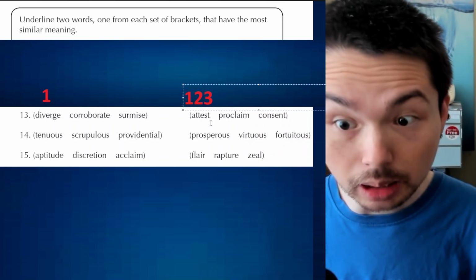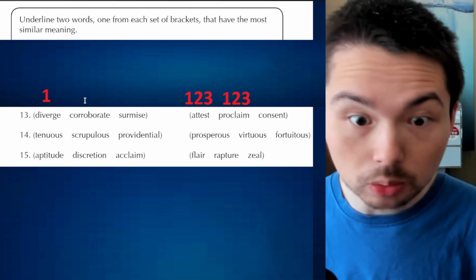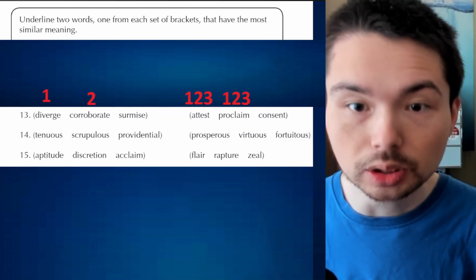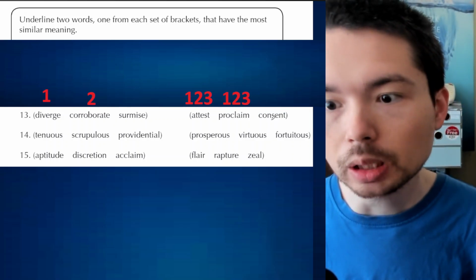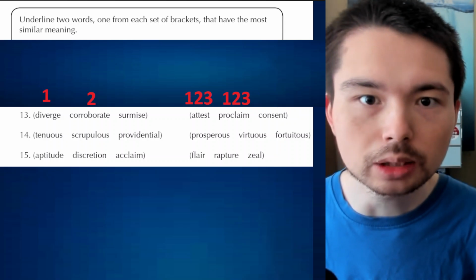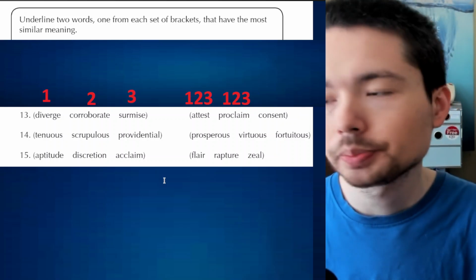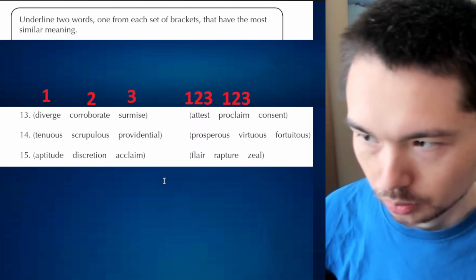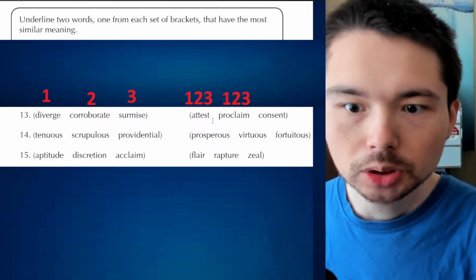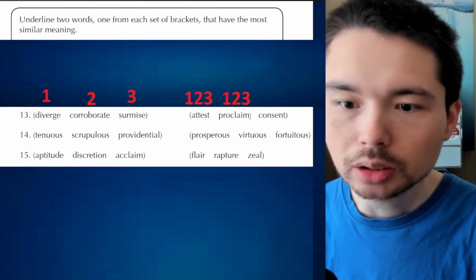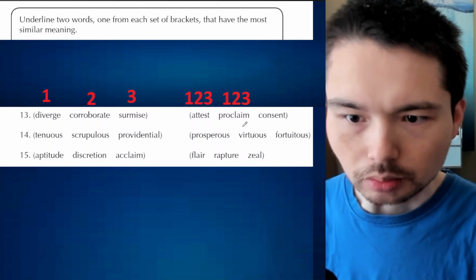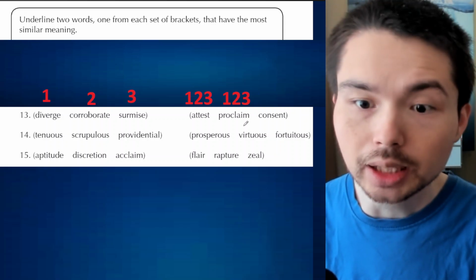So let's say attest might be a new word for you. Proclaim might be. Don't worry. Corroborate, you're working with someone, and consent means allow, so no. And surmise is to guess, to speculate. Right, let's match it up. So if there are a couple of new words, that is part of it. You guys need to guess. That's why these questions can be really tough.